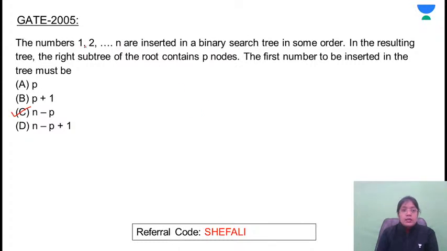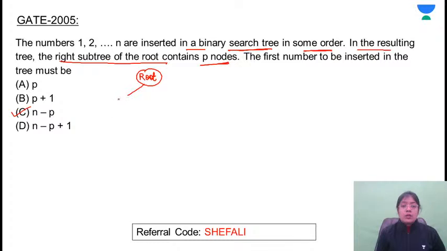They're saying that the numbers 1, 2 to N are inserted in a binary search tree in some order. In the resulting tree, the right subtree of the root contains P nodes. So what is the structure? We have the root, we will be having the left subtree and we will be having the right subtree.